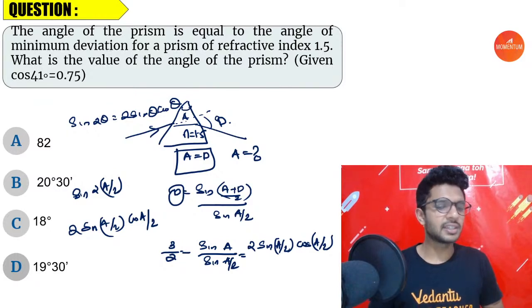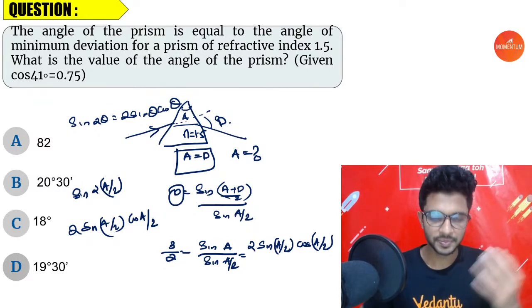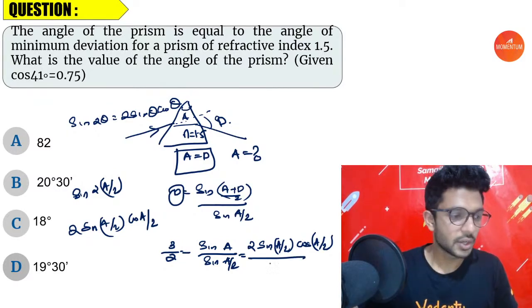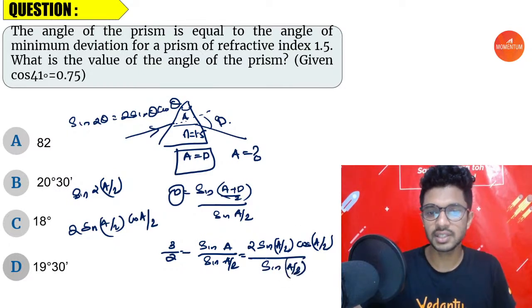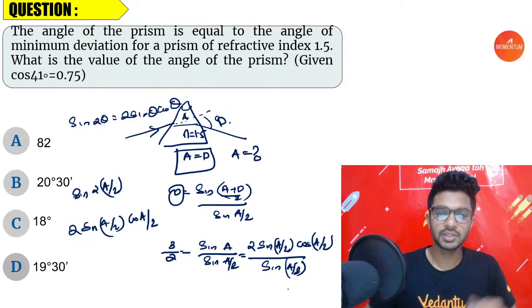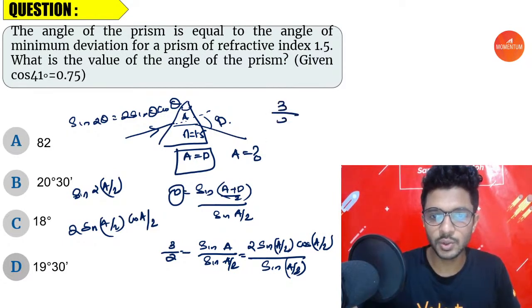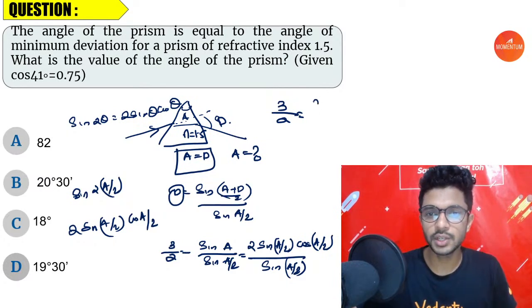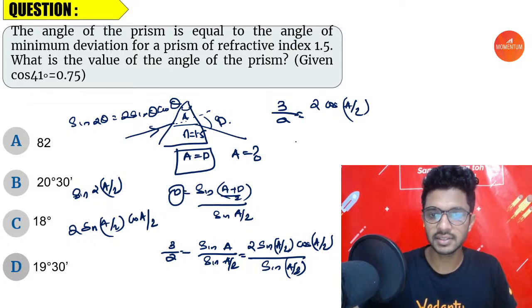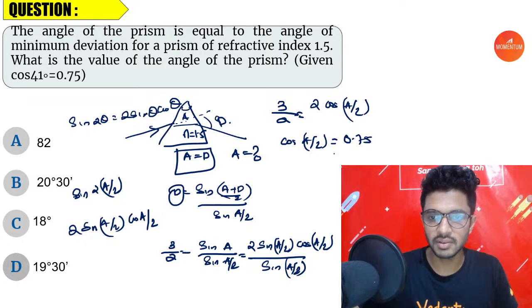Is it clear till this part? Everyone? Yes, I suppose. The whole divided by sine of A by 2. As you can see, sine A by 2 cancels. What is remaining? 3 by 2 is equal to, everyone along with me? Yes? 3 by 2 is equal to 2 cos A by 2. As you can see, this 2 comes downwards, that is 3 by 4. So cos A by 2 is equal to 3 by 4, or 0.75.